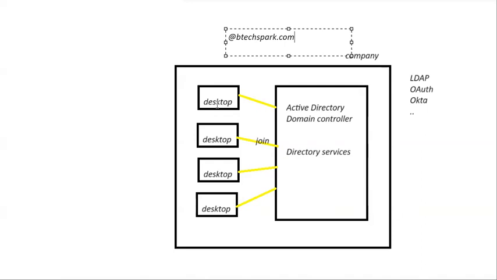By which protocol does this all happen? LDAP, OAuth, Okta. I hope you learned one more advanced concept in AWS, that is Directory Services: why we use it, when we use it, and how it works. I think you now have an idea of everything.